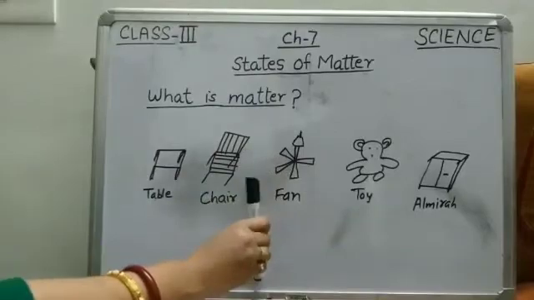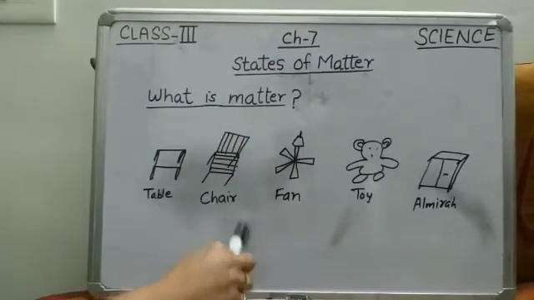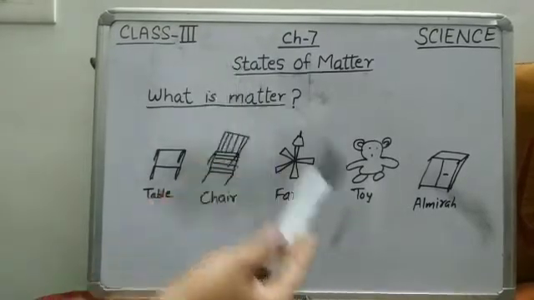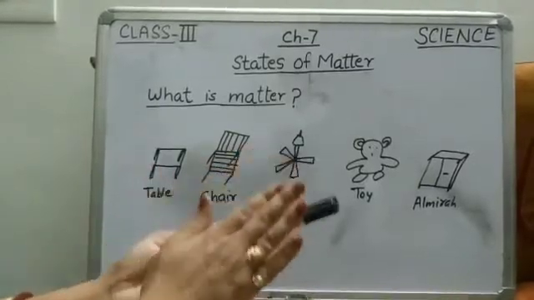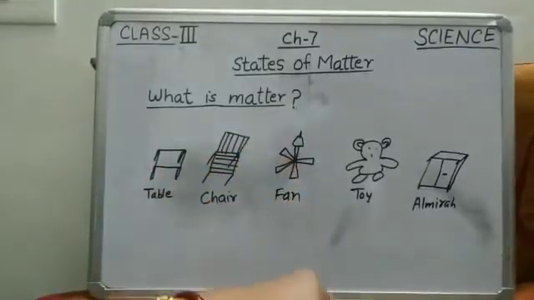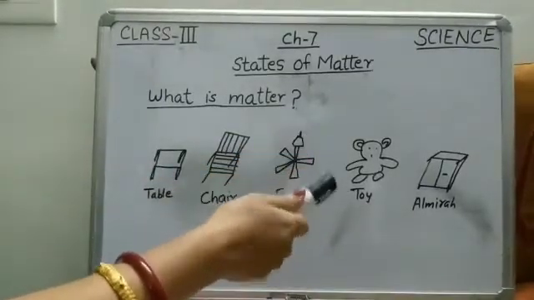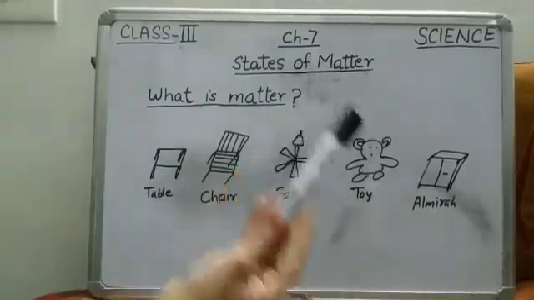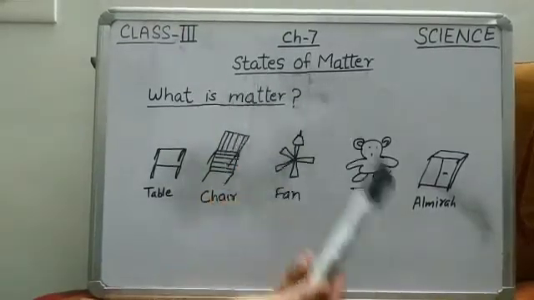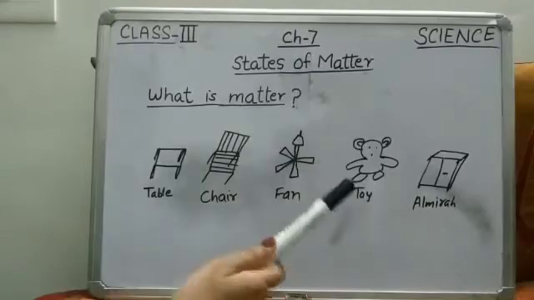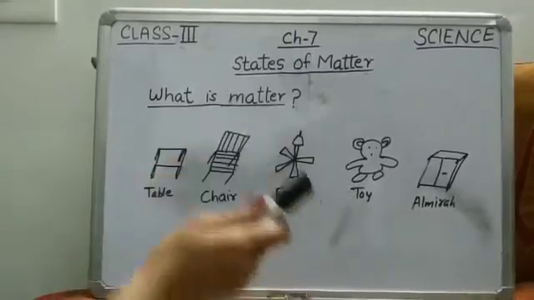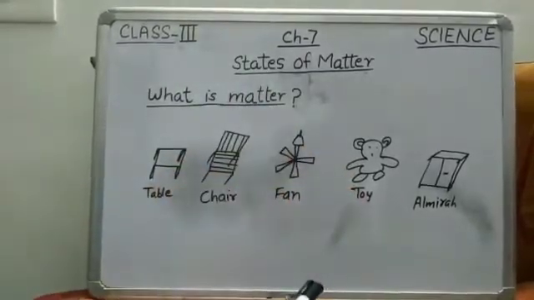If I put it here, it will occupy some space and it can be perceived by our senses, meaning we can touch it and feel it. So this is also matter. So matter is anything which occupies space, has weight and can be perceived by our senses.